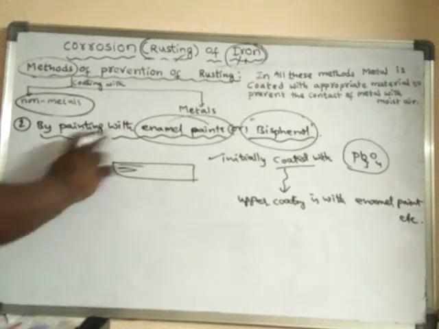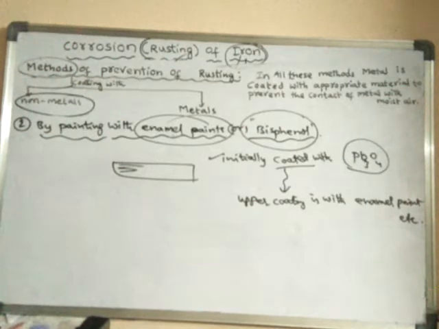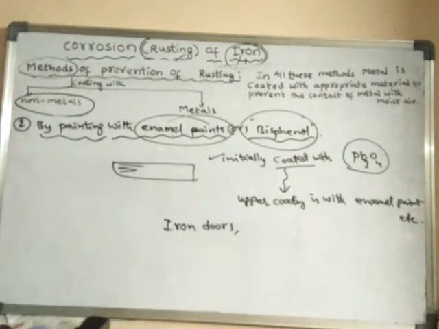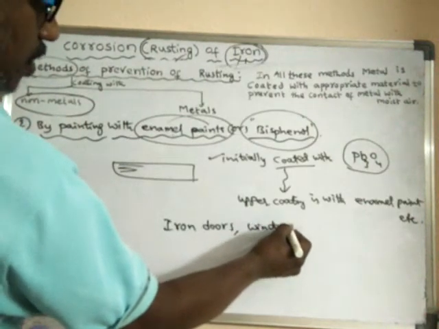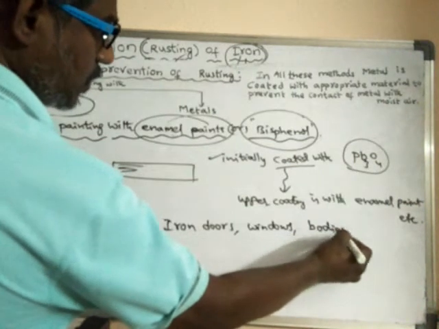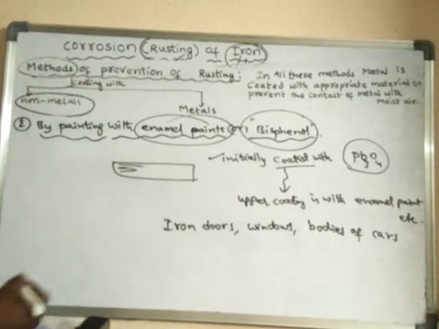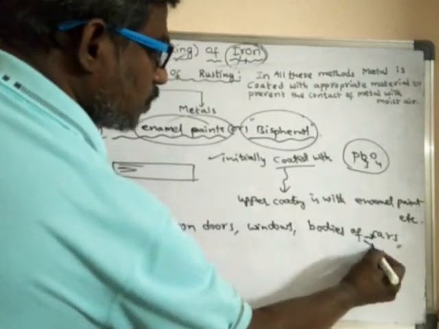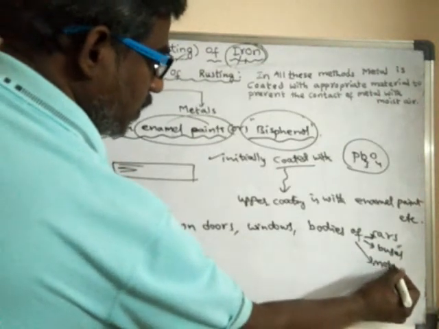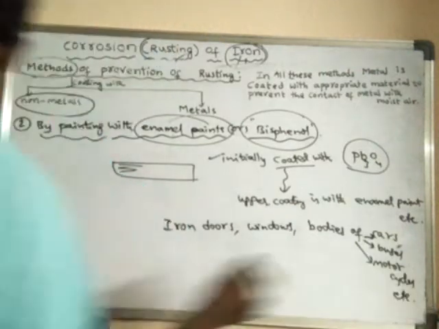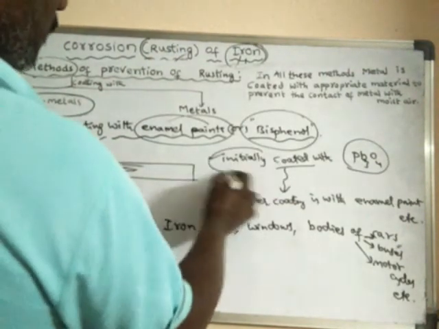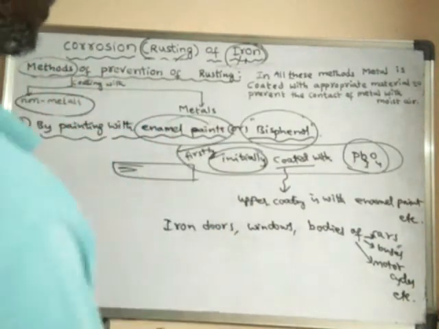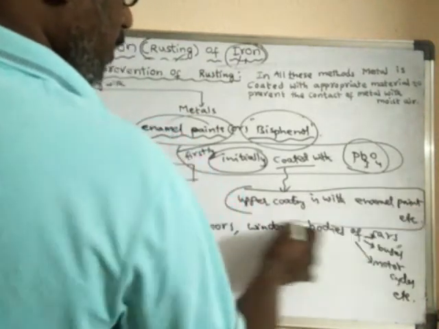Where is this type of non-metal coating used? Particularly in making iron doors, windows, and bodies of cars, buses, motorcycles, etc. Firstly, it is coated with the red lead oxide, and after that, the upper coating is given with either enamel or else bisphenol.